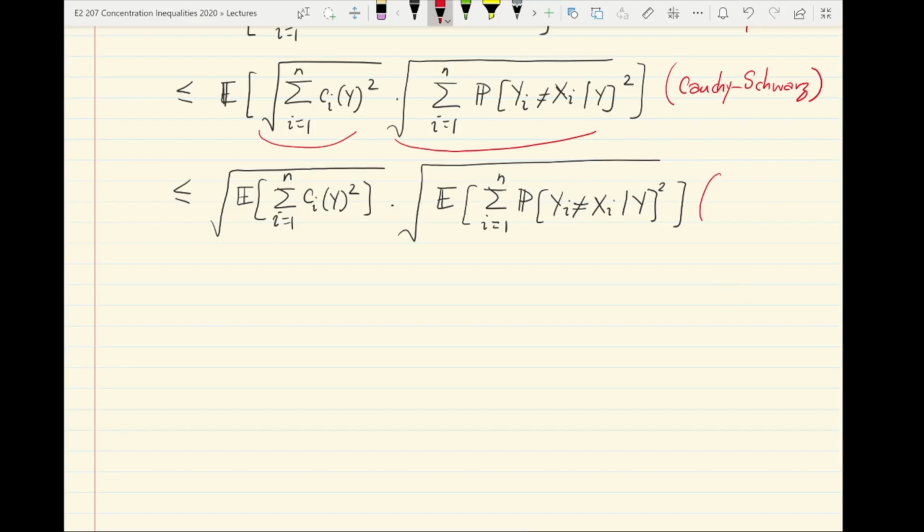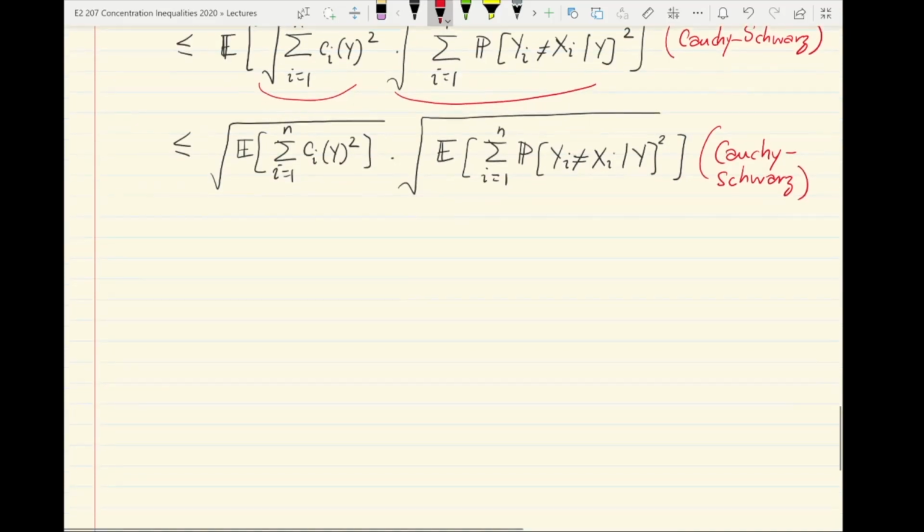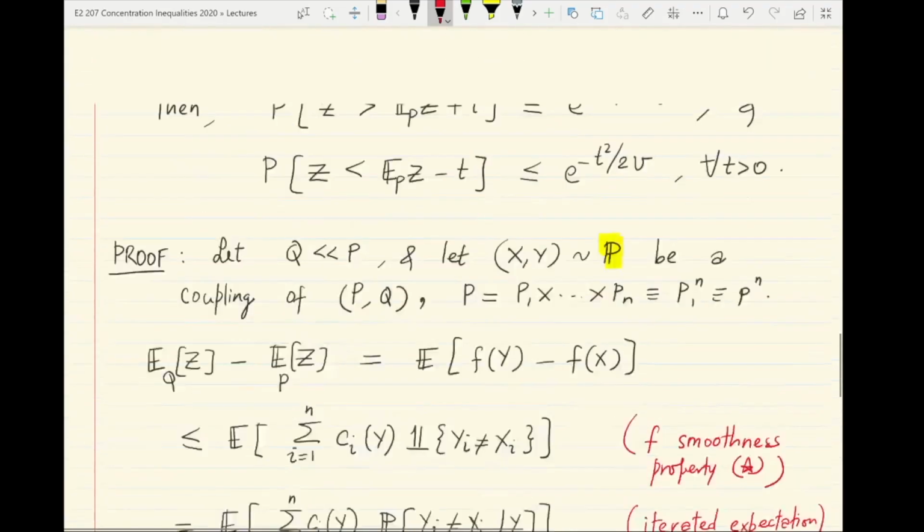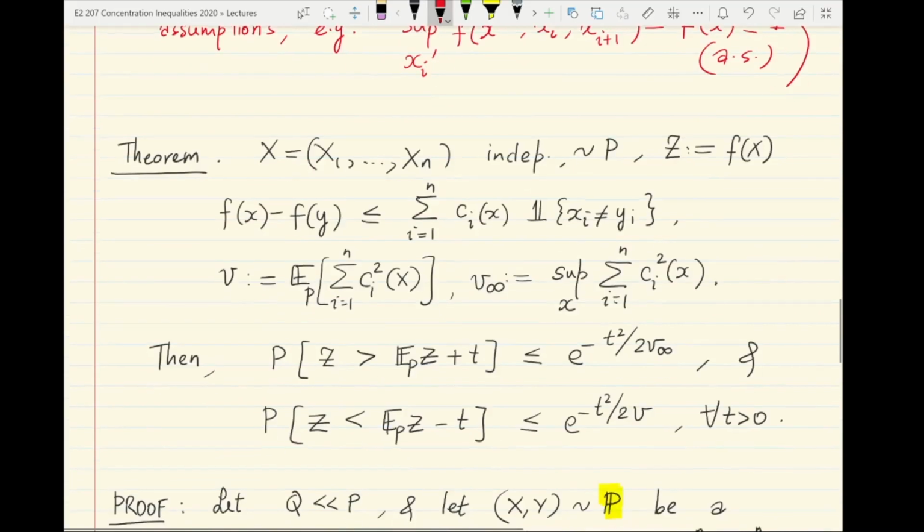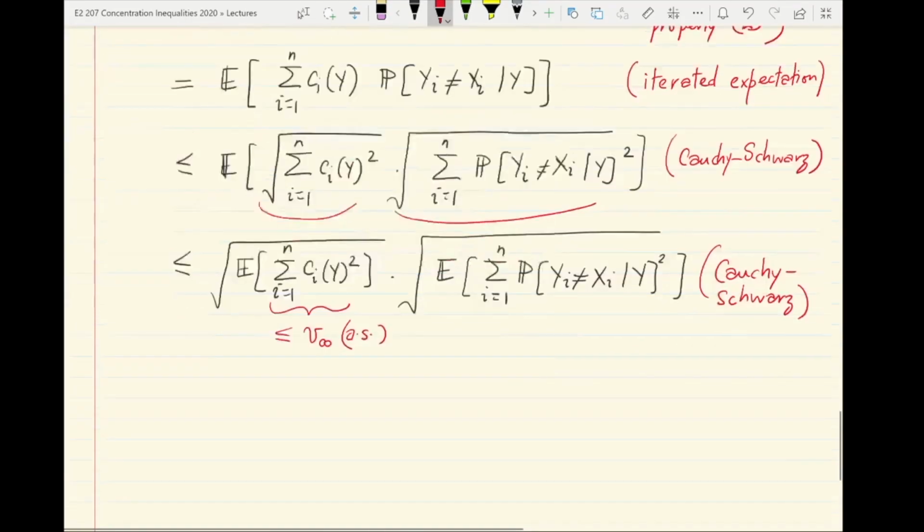Okay, this is again by Cauchy-Schwarz in its probabilistic flavor. And it's useful to notice here that the quantity inside the first expectation by definition is almost surely upper bounded by V infinity, as per our definition of V infinity, which is basically the largest possible value of the sum of Ci squares.